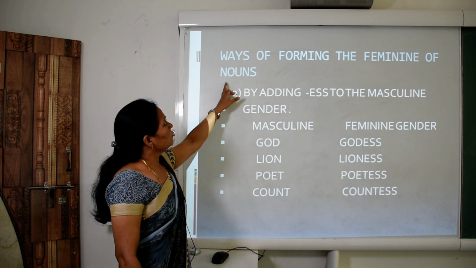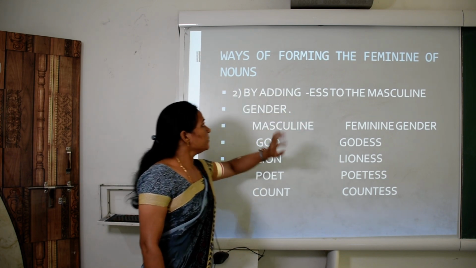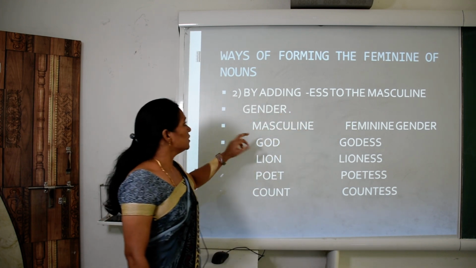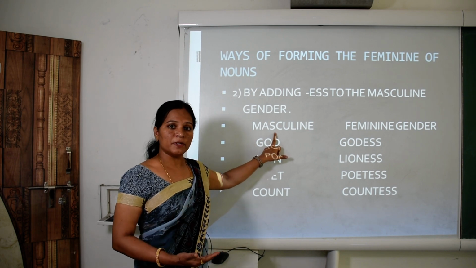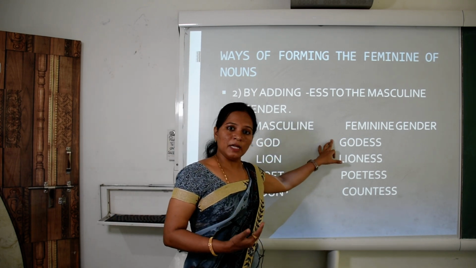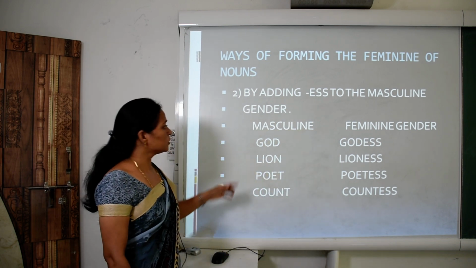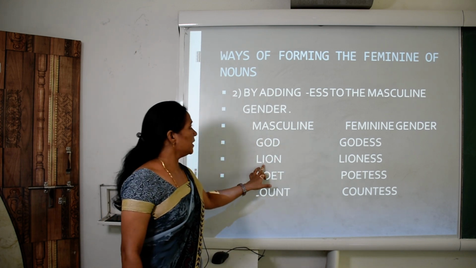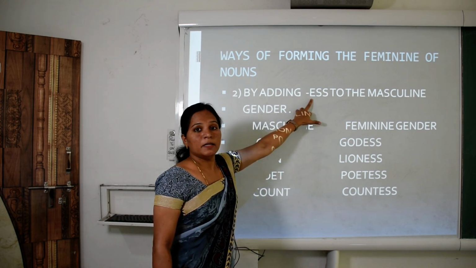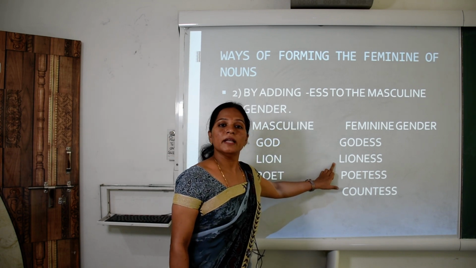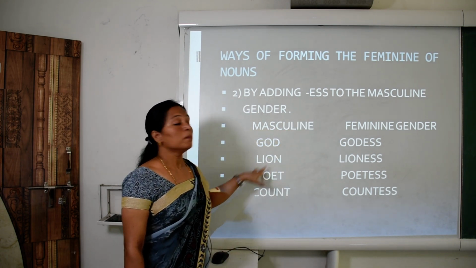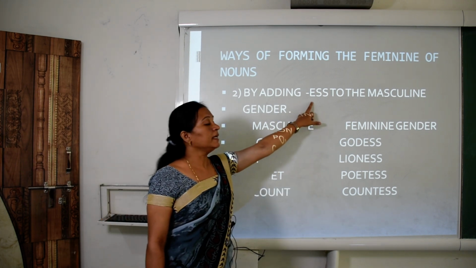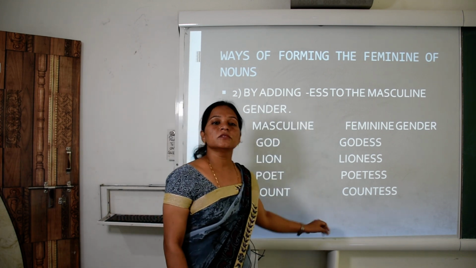Ways of forming the feminine of nouns by adding ess to the masculine gender. I repeat this line, by adding ess to the masculine gender. So children, masculine means name of a male person or male animal. Feminine means female person or female animal. So what is god? God, by adding ess, becomes goddess. Lion, by adding ess, becomes lioness. Poet, by adding ess, becomes poetess. Count, by adding ess, becomes countess.